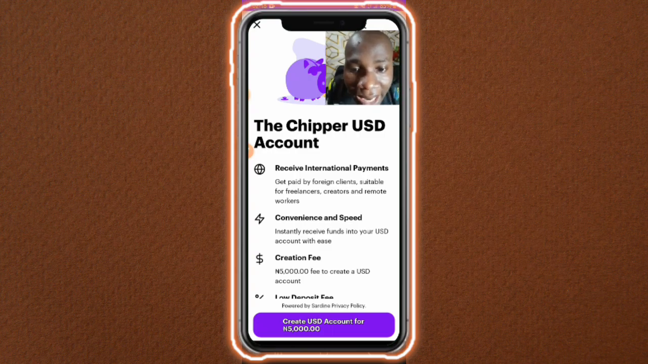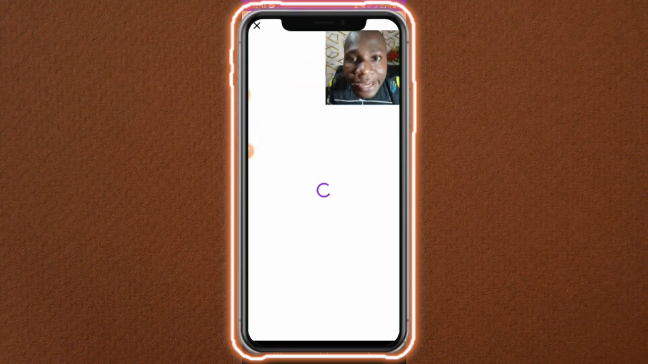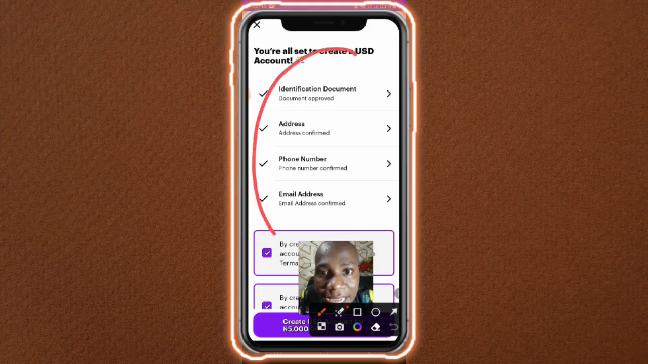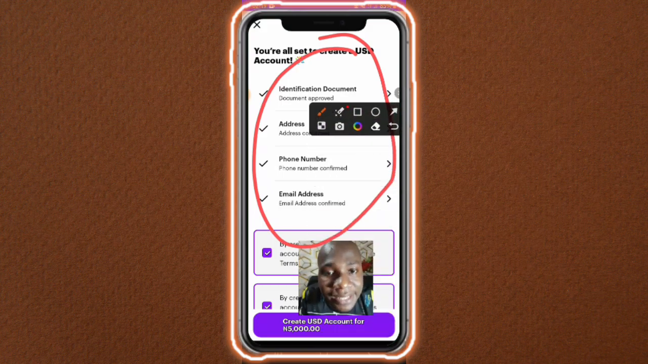Now if I go ahead and click on create, they're going to open this page for me. You can see that all my details have already been verified. So these people will not ask me to go and bring two people that have a dollar account for me to be able to create an account with them. All my details here have already been verified: my phone number, my email address, my address, and my identity verification. Everything here is already done.